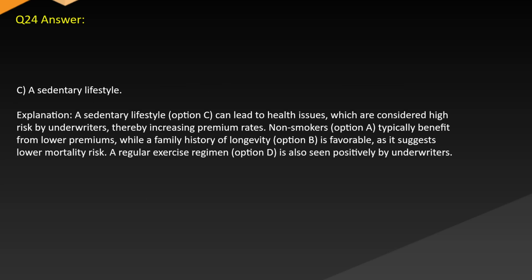Answer: C. A sedentary lifestyle. Explanation: a sedentary lifestyle, option C, can lead to health issues which are considered high risk by underwriters, thereby increasing premium rates. Non-smokers, option A, typically benefit from lower premiums, while a family history of longevity, option B, is favorable as it suggests low mortality risk. A regular exercise regimen, option D, is also seen positively by underwriters.